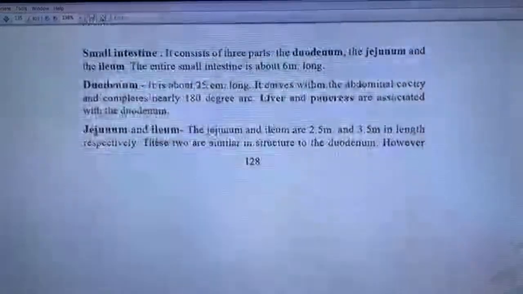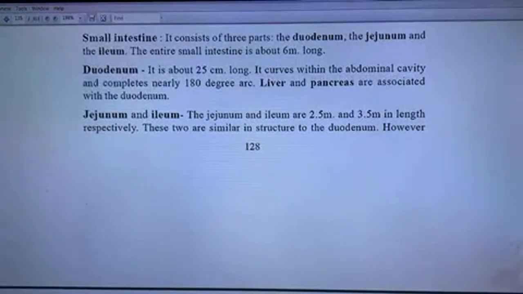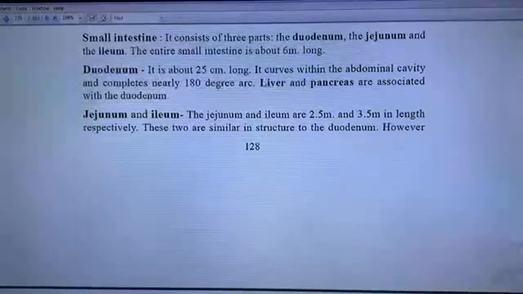Small intestine. It consists of three parts: the duodenum, the jejunum, and the ileum. The entire small intestine is about 6 meters long. Duodenum: it is about 25 centimeters long. It curves within the abdominal cavity and completes a nearly 180-degree arc. The liver and pancreas are associated with the duodenum.